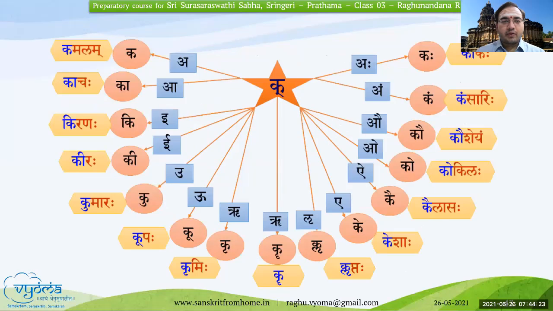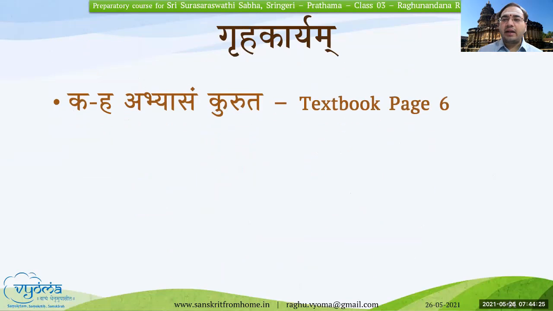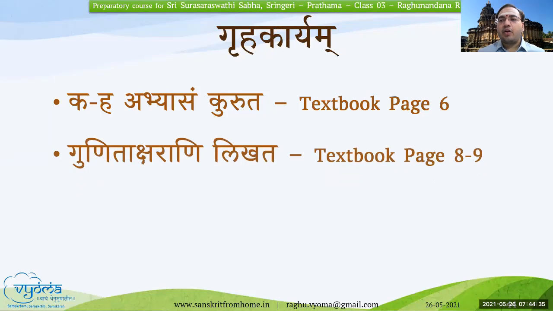Okay. So the Griha Karyam is write ka to ha, because I hadn't given it in the previous class. Write ka to ha once to practice it, and then Gunitaksharani likhata for all the letters, for all the Vyanjanas, ka to ha. Practice, start writing Gunitaksharas and plan to complete by end of this week, so that you'll be able to know all these letters correctly and all the Gunitaksharas for all the Vyanjanas correctly without any issues. So these are the homeworks for today.